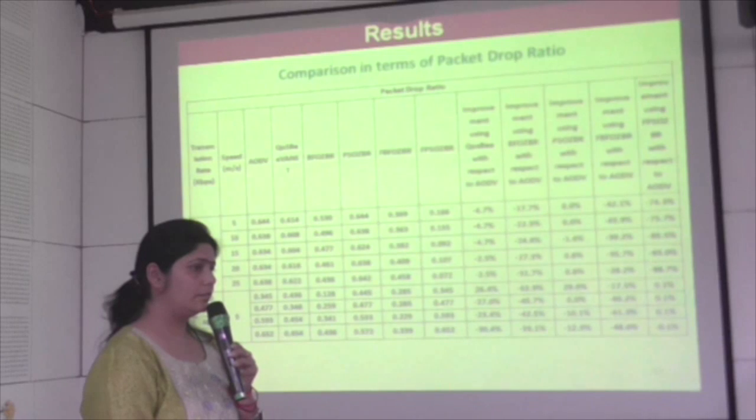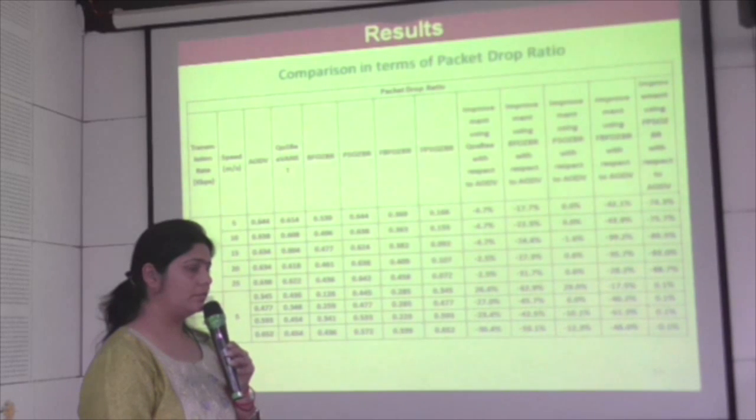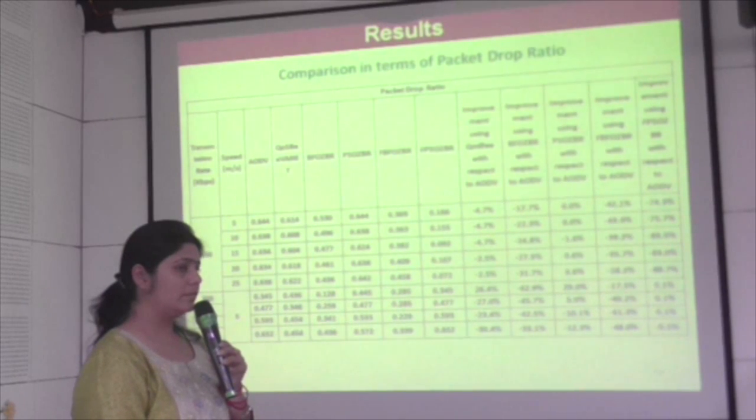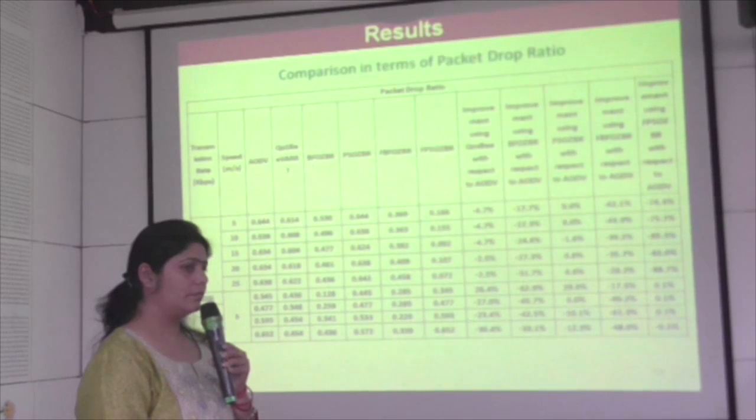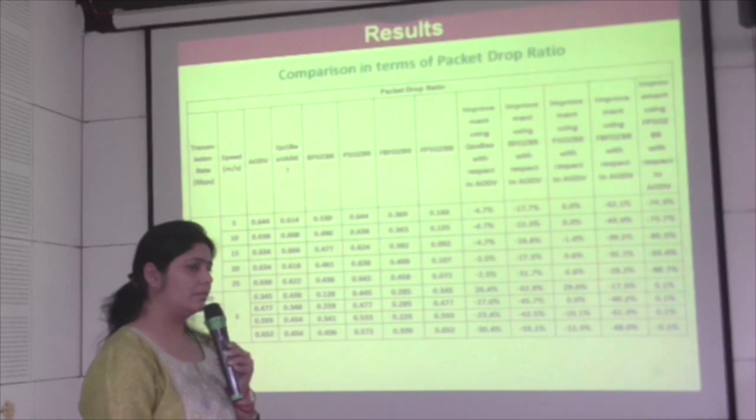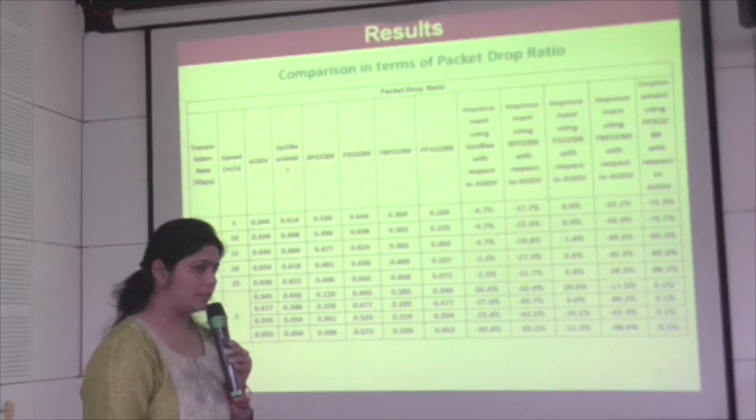Instead of five, take only four parameters. I asked her because her base was AODV, so I asked her to compare with all the methods, what she had done for all parameters. Correct, fair enough. But if it is not working, if it is not in our favor, then we can just leave it, hide this. We are giving this in written files in computer science. Yes, this portion. Okay.